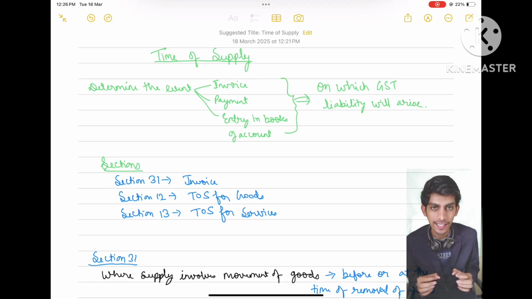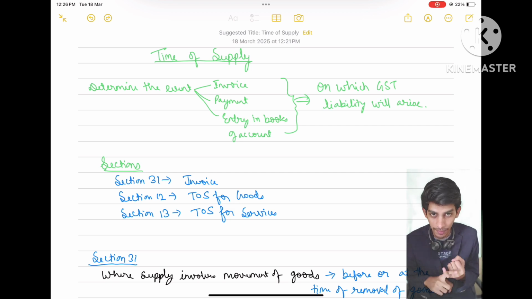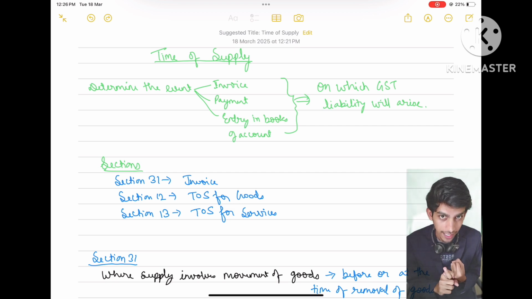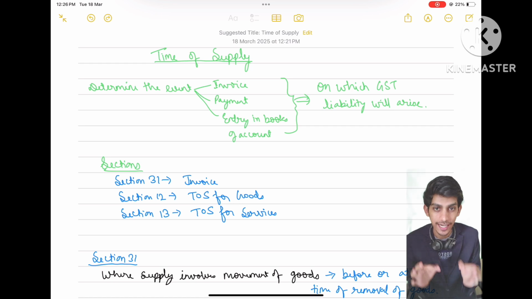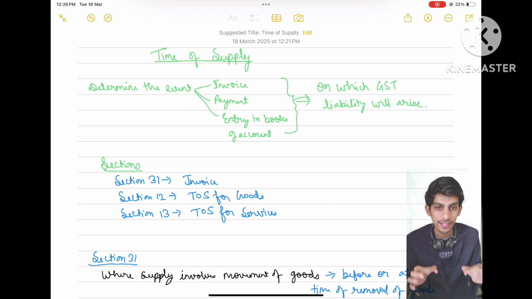Today we will revise time of supply. So this will be a quick revision for time of supply. So what is time of supply? First we have decided that it is a supply, it is a taxable supply. Then we need an event, a date on which tax should be paid. It can be issue of invoice, it can be date of payment, it can be receipt of goods. Whatever it can be, this will be decided on the basis of provisions of this chapter, that is time of supply. So we are going to discuss each and every provision of this chapter.